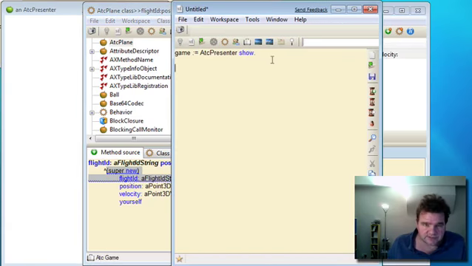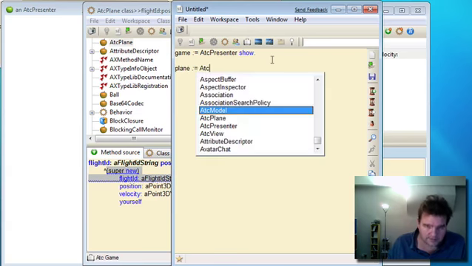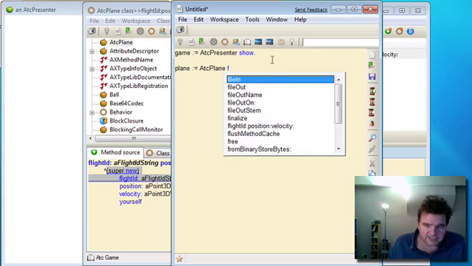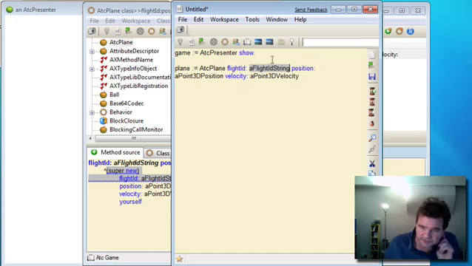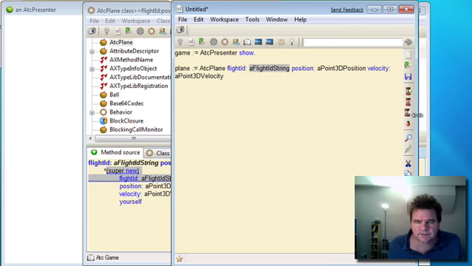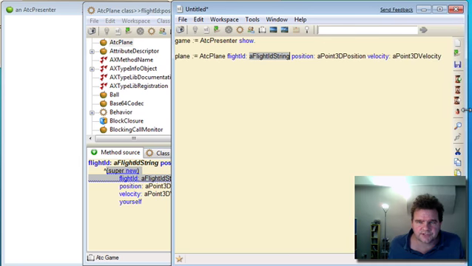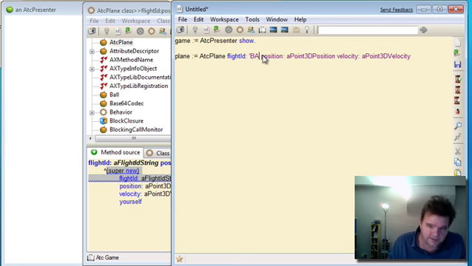Okay, so let's get ourselves a plane. And we'll use the flight ID position this method. Let's stretch that out so we can see what's going on. Let's give it a string of BA188, British Airways flight.